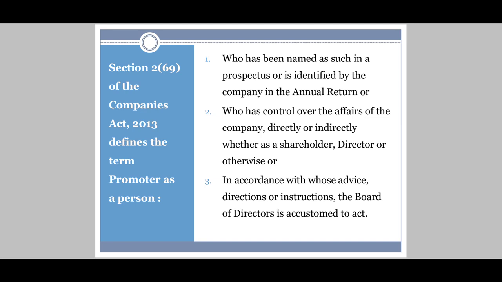Thirdly, a person in accordance with whose advice, directions or instructions the board of directors is accustomed to act. That means a promoter can be a person who directs or instructs the board of directors to work accordingly.